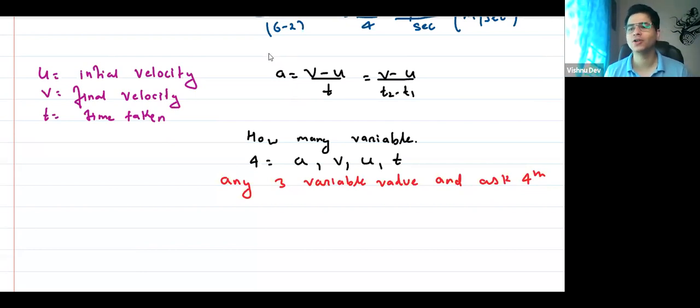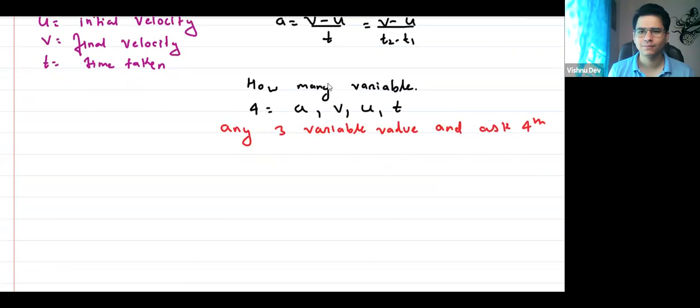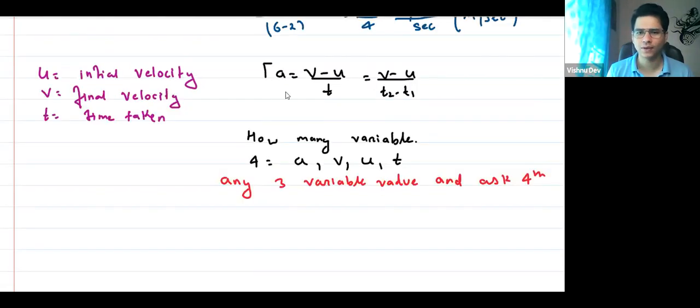Because when we talk about any equation, it is just an equation, just a linear equation. Depending on the values, we just have to use it. So can I rearrange this equation? I hope all of you know. I'm just using this equation, cross multiplying and rearranging. So it is at equals v minus u, step by step. Yes or no?